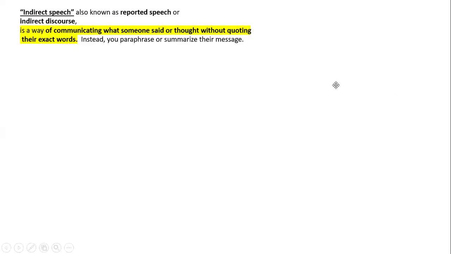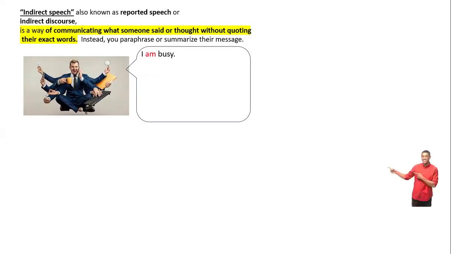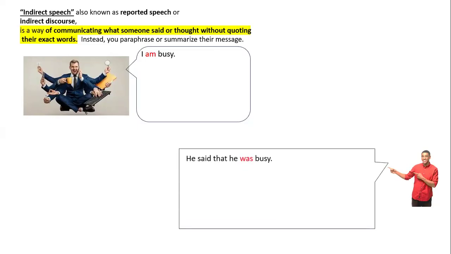Very simple. For example, suppose that someone is saying something such as, "I am busy." The other person is going to report or communicate what the other person is saying, but changing a particular word in the phrase. For example, in this case, he said that he was busy. "I am busy" is in the present, and he has to report "he was busy."